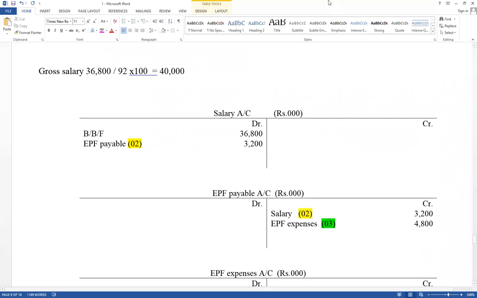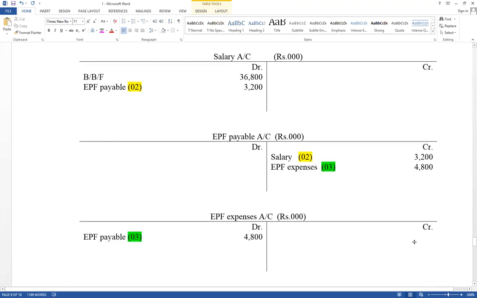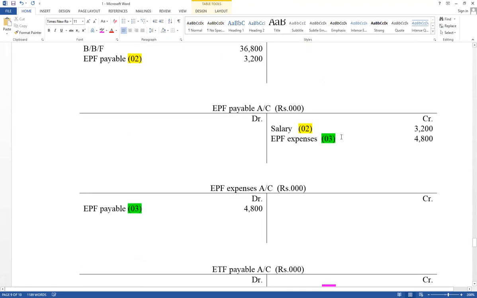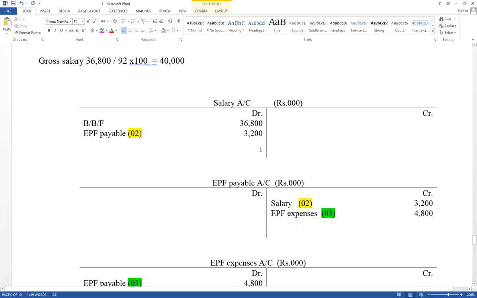It has already been recorded. Then salary account expense should be closed. And EPF expense should be closed. ETF expense should be closed. There are 3 expenses and 2 liabilities. Expense accounts should be closed. Think about the salary account. Therefore, debit side increase 40,000. Take that value to the credit side. Therefore, the difference value goes to the income statement.